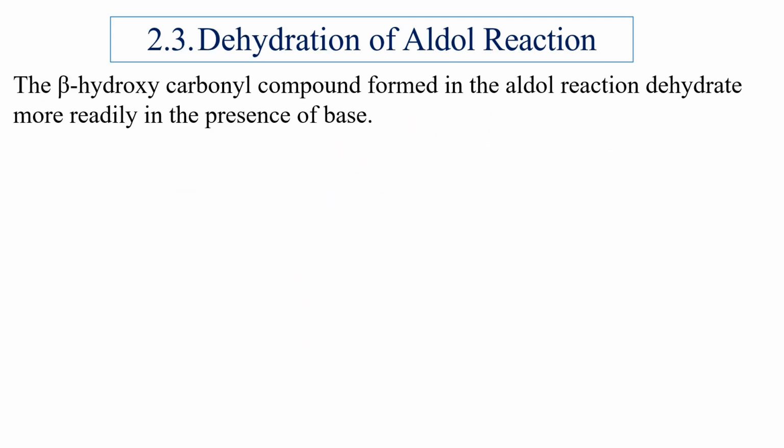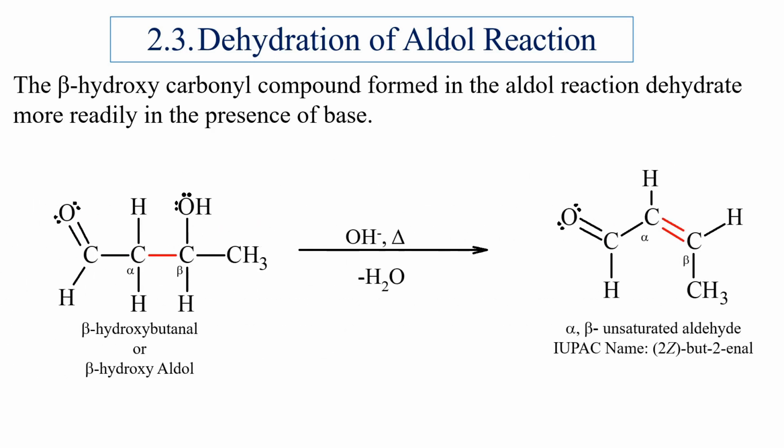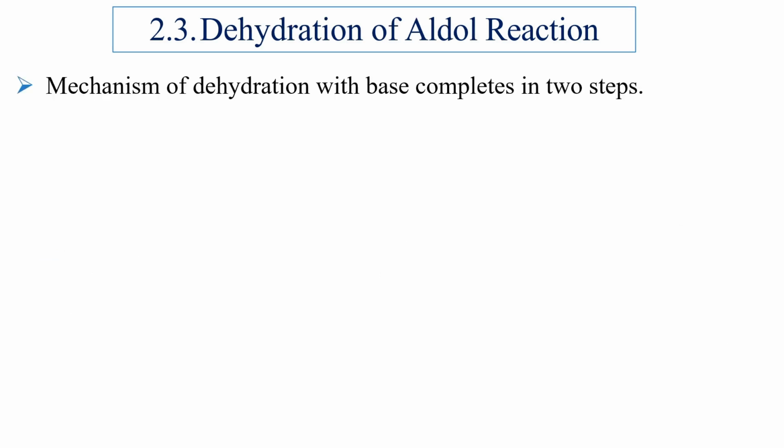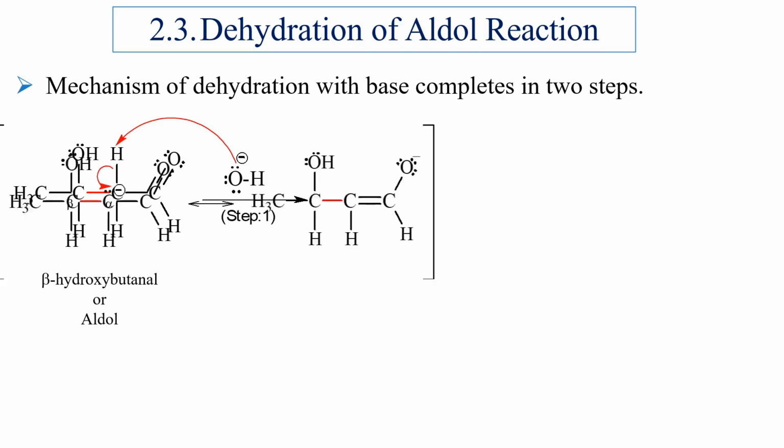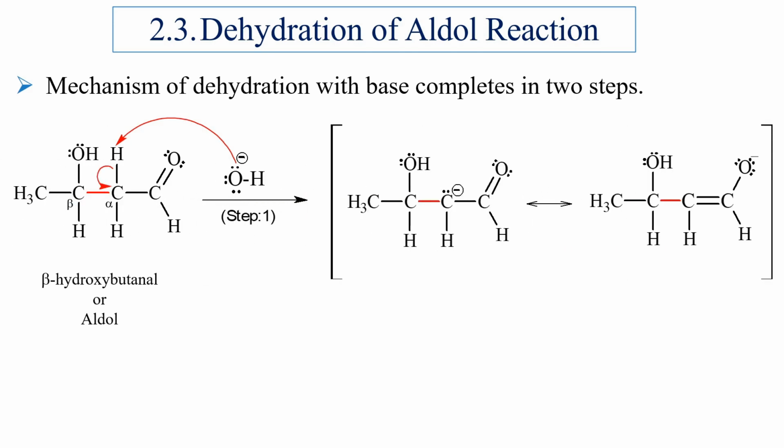The beta-hydroxycarbonyl compound formed in the Aldol reaction dehydrates more readily in the presence of base. This dehydration mechanism with base completes in 2 steps. In the first step, base removes a proton from the alpha carbon forming a resonance stabilized enolate ion.